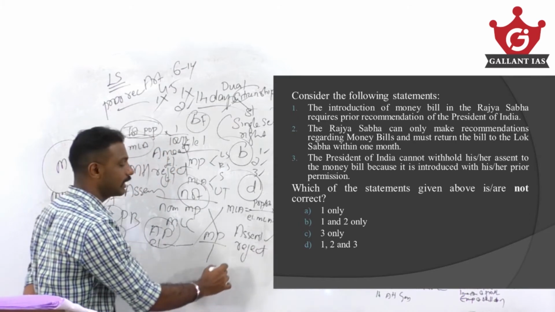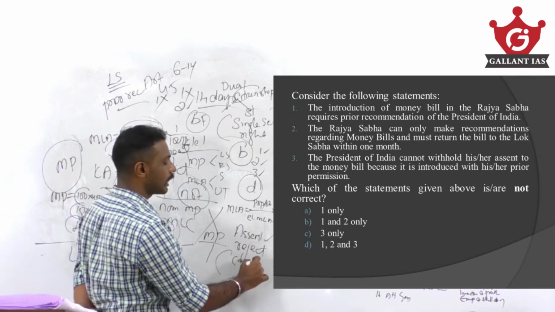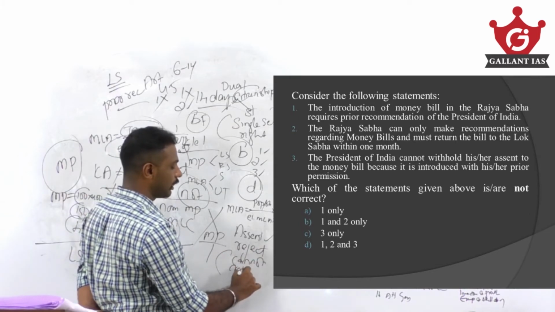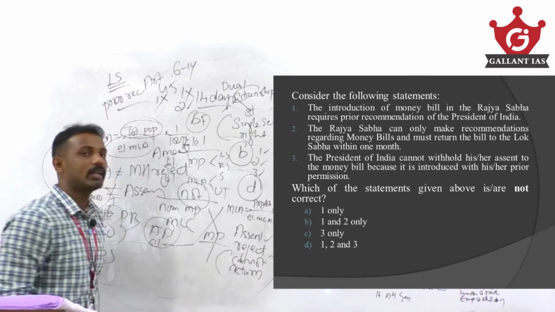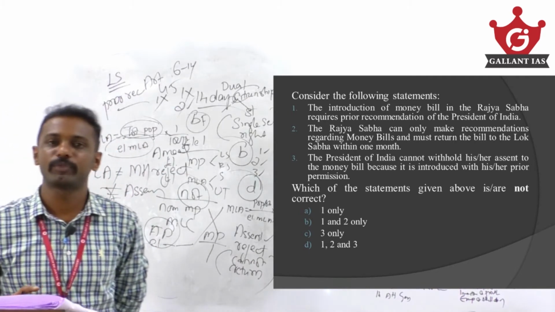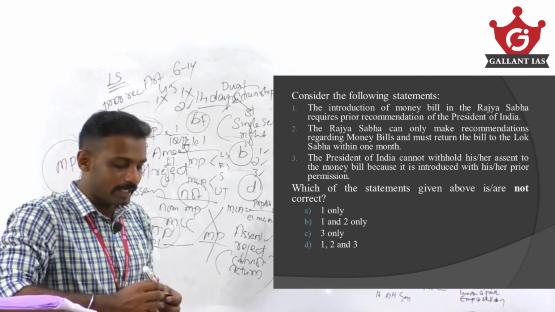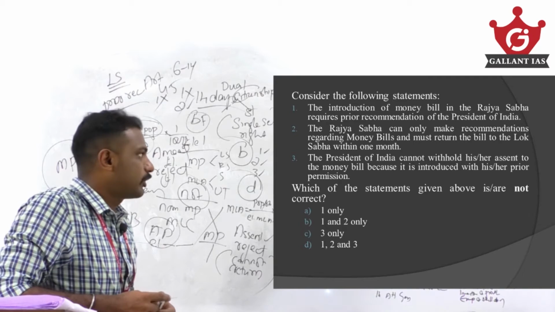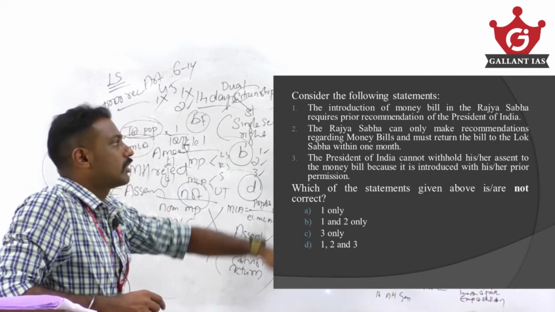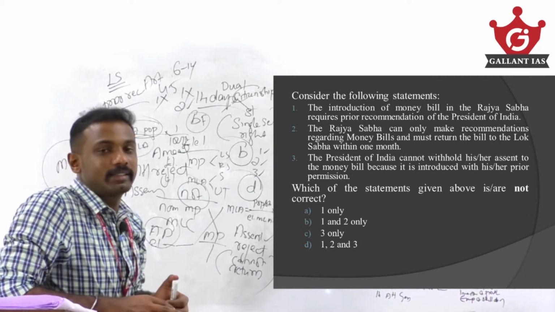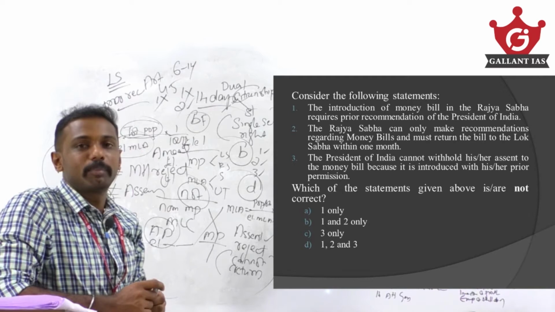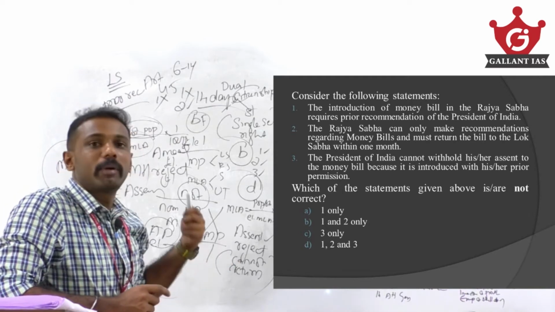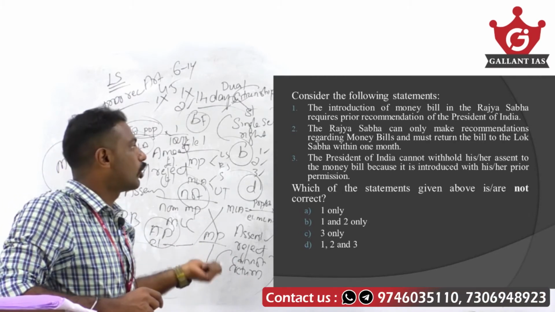The only condition is that the President cannot return a money bill. But it can be given assent or rejected, not an issue. Here it says the President cannot withhold assent, which simply means cannot reject the bill. But the President of India can reject a money bill.